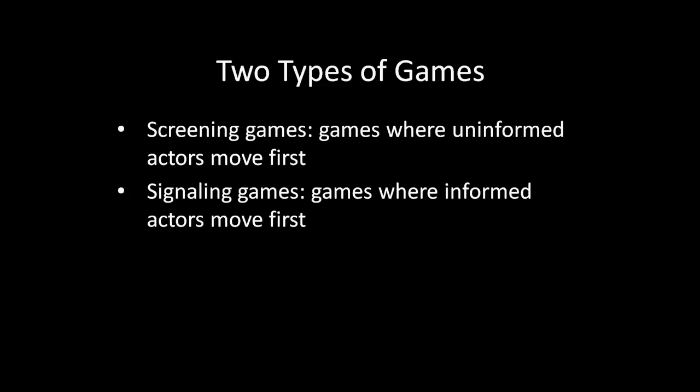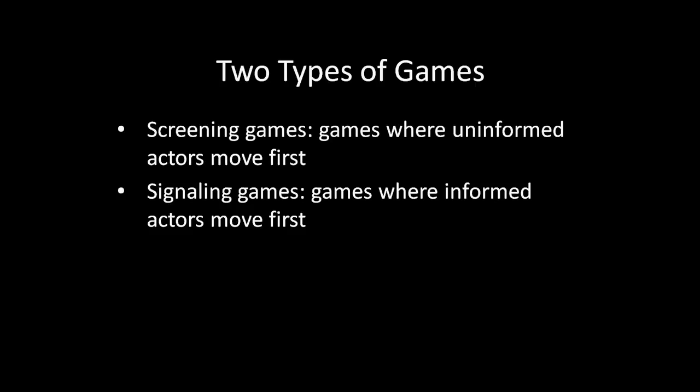Screening games are situations where uninformed actors move first, whereas signaling games are situations where informed actors move first. Remember that this unit is on sequential games of incomplete information, so players are taking turns moving and seeing what others have done previously in environments where at least one party has some sort of asymmetric information about the payoffs associated with the various outcomes of a game. Screening games are a lot easier to solve for, and that's why we're starting with them in this lecture. So let's get to it.